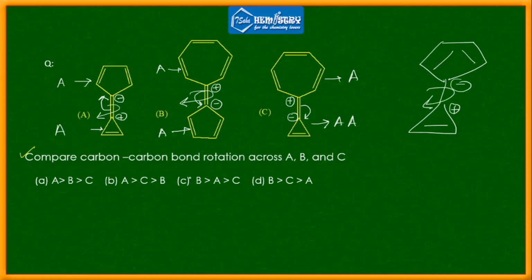Now compound B can show faster rotation than A, than C. This should be the right option, B A C. Why should B be first? Because the tropylium cation is highly stable. If you compare the stability, the tropylium cation should be highly stable. That's why B should be placed first, followed by A, then C. So option C is the right answer.